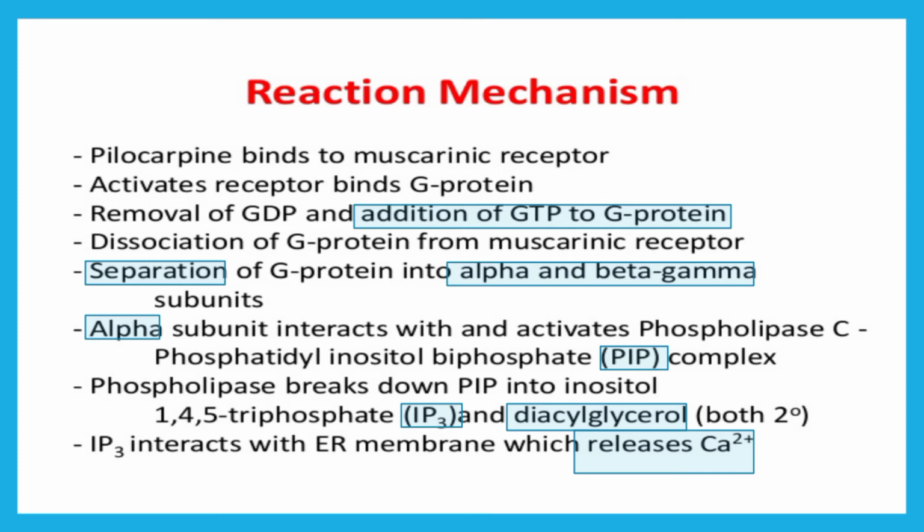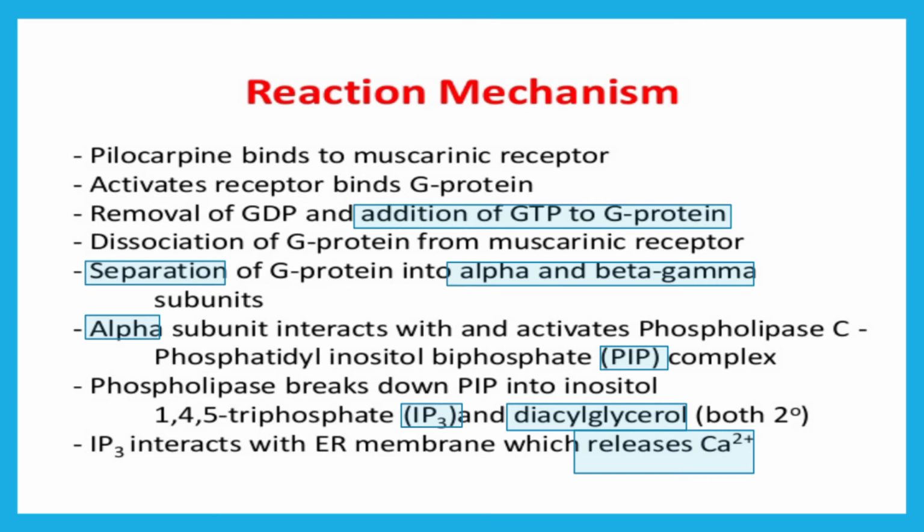So what will happen? The G protein will dissociate into its subunits, the alpha and beta subunits will get separated, and the alpha subunit will activate phospholipase C, which acts on the phosphatidyl inositol biphosphate, the PIP complex.